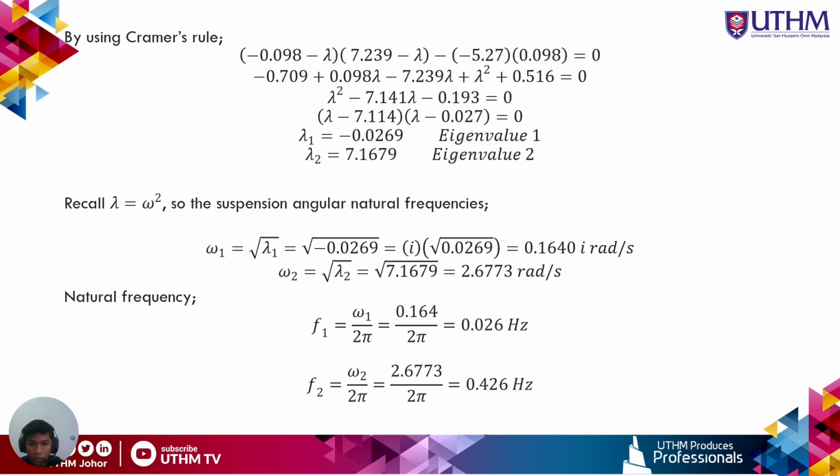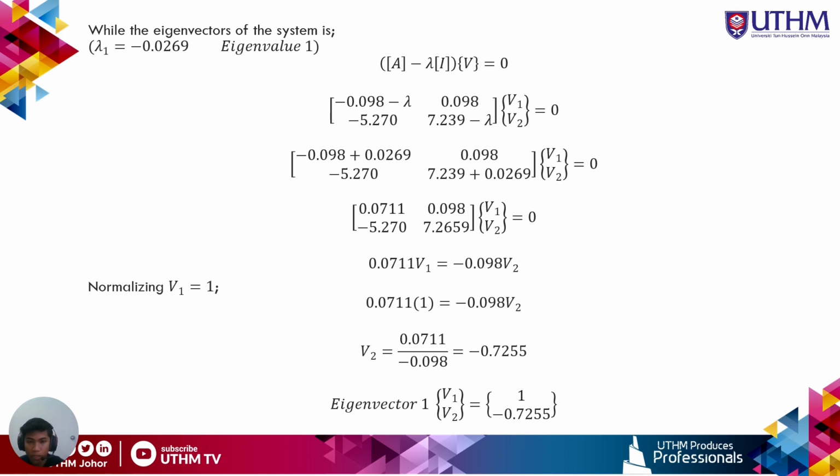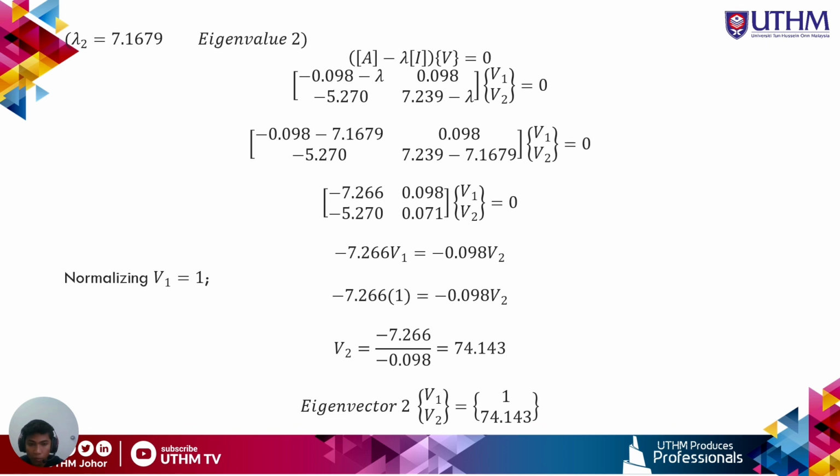With that, we can also obtain the natural frequency of the system. So the first natural frequency is 0.026 Hertz, and the second natural frequency is 0.426 Hertz. After obtaining the natural frequencies, we can calculate the eigenvector for each eigenvalue. By normalizing V1 equal to 1, we get eigenvector 1 with V2 equal to negative 0.7255. While for eigenvalue 2, by normalizing V1 equal to 1, we get eigenvector 2 with V2 equal to 74.143.